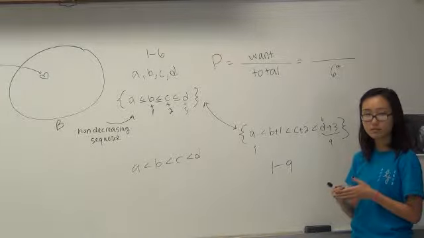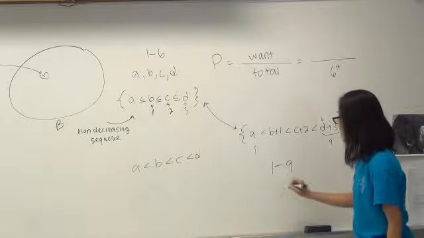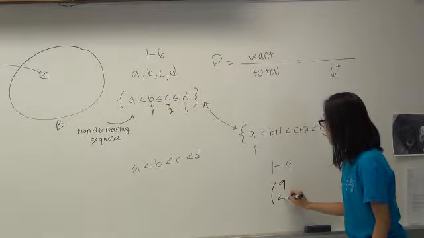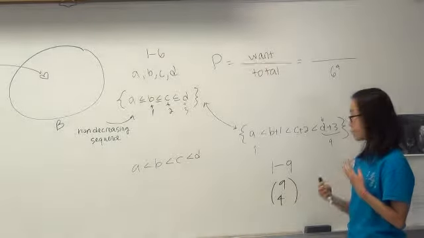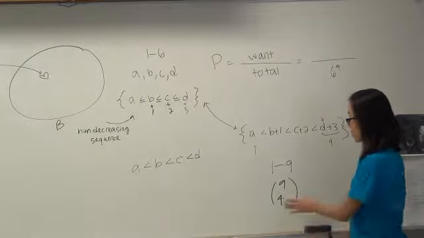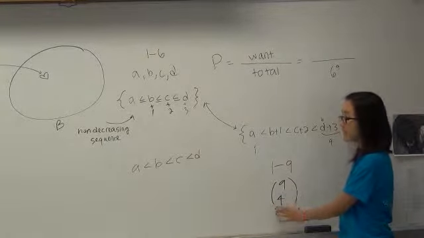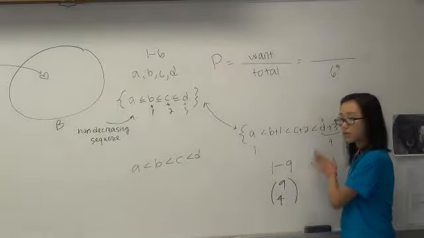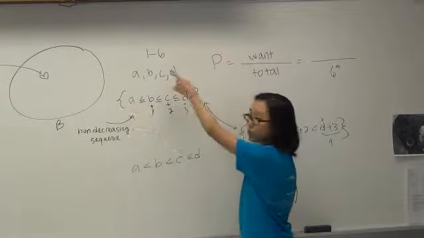And how will we do that? How will we find that? I heard it. 9 choose 4. Good. Right? Because in this 9 numbers, we can just choose 4, and we can arrange the 4 numbers in an increasing manner. So does everyone see how 9 choose 4 gives you the number of increasing sequences from 1 to 9, which in turn gives you the number of non-decreasing sequences from 1 to 6?